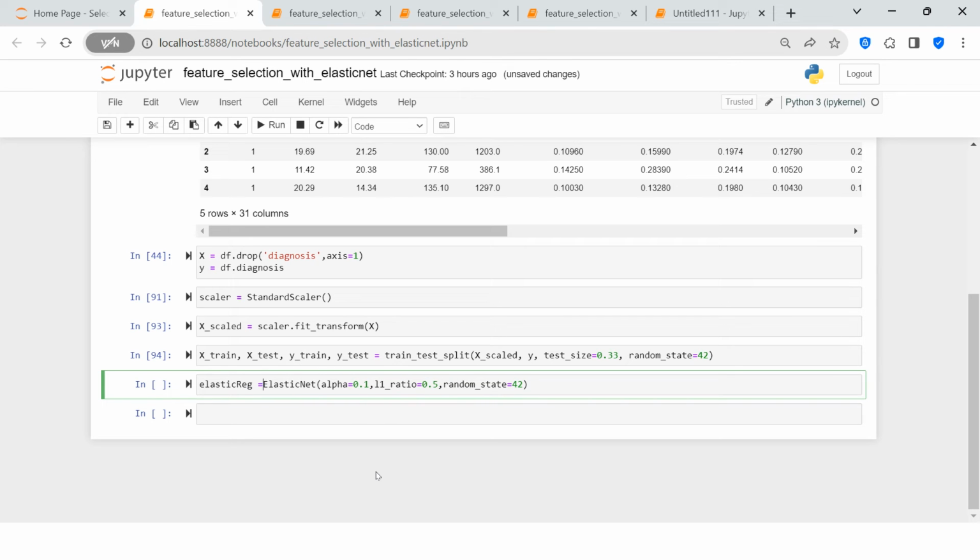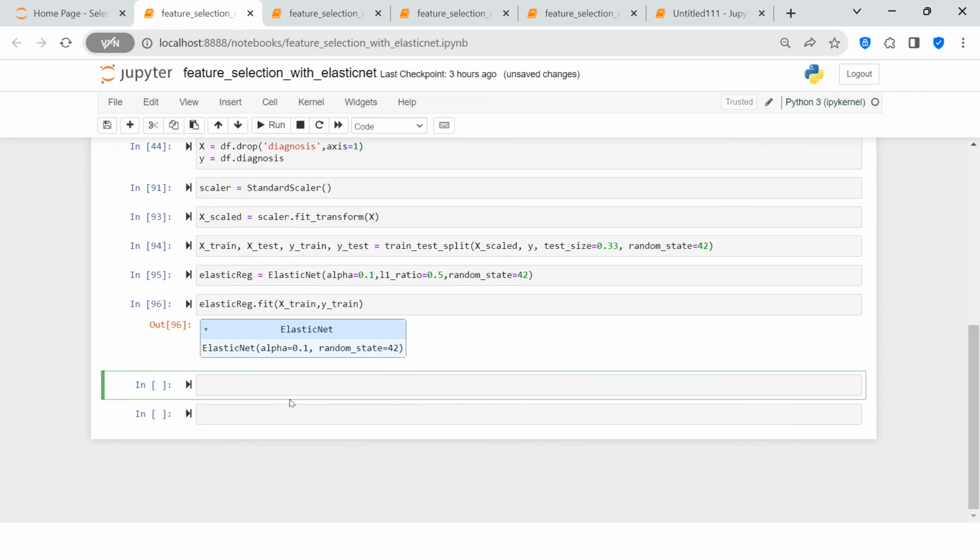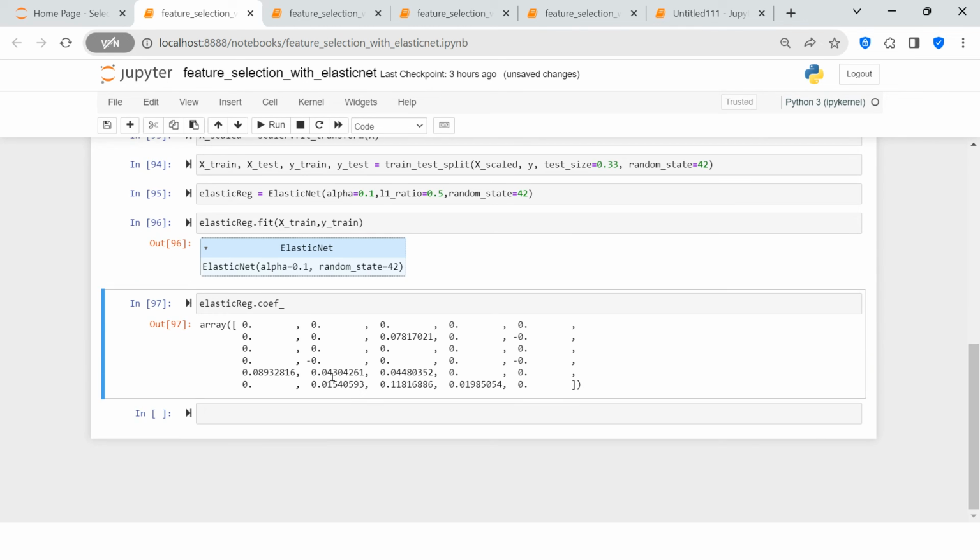I'm going to name it elastic reg, and let's just try elastic reg dot fit, and inside that I'm going to use xtrain, which is my scaled data, and ytrain. This is done. Now let's just find the coefficient of it. Elastic reg dot coef. Here we got the coefficient of the features.